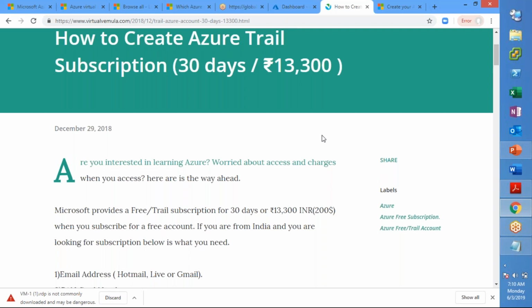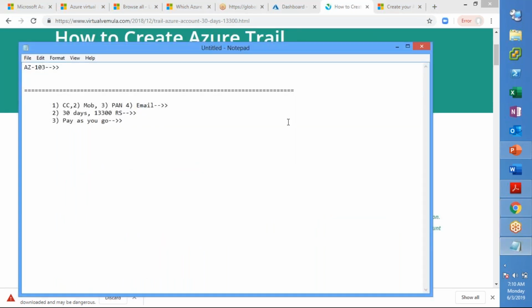Now let us move on. The next thing I want to talk about is Azure regions and high availability. How does high availability work? Yesterday we discussed that Azure is present in multiple geographical locations, right?